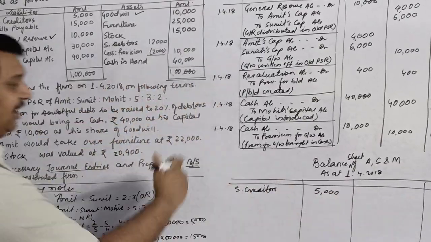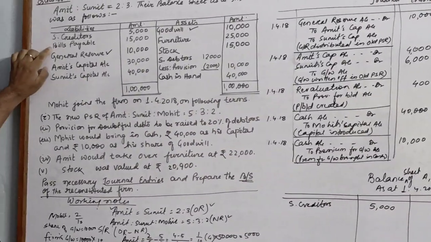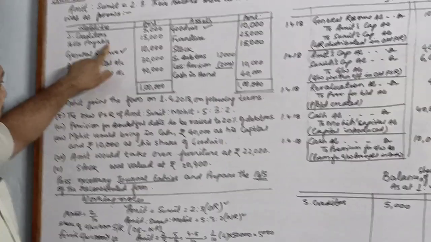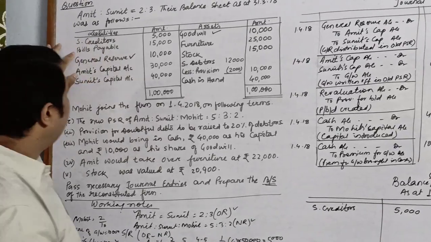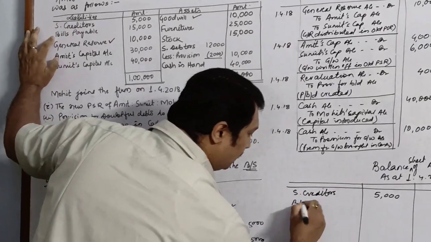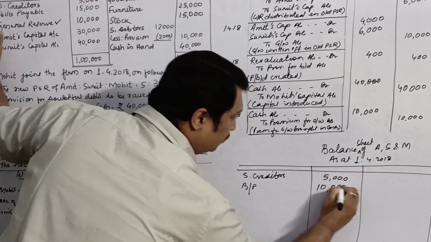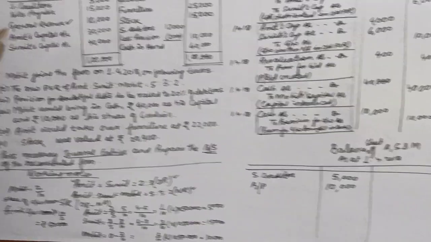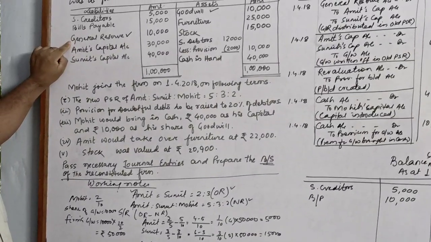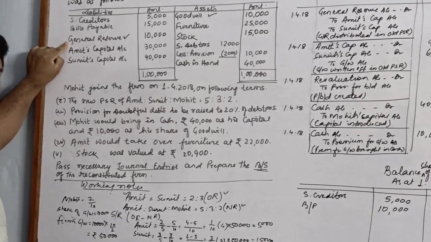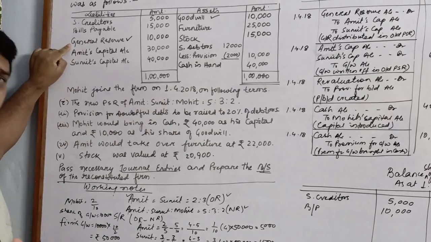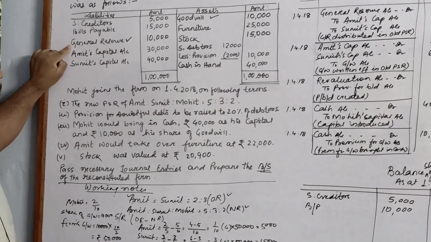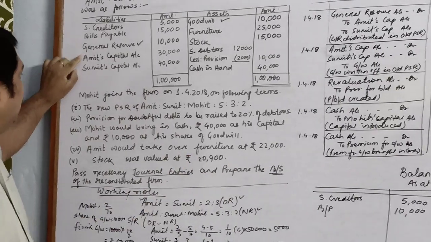5000. No change. I have written the same value. Next adjustment is bills payable. There was no change in the value of bills payable also. So I will write this also as the same. Next is the general reserve, which has already been distributed amongst the partners. Since it has been distributed amongst the partners, we are not going to show it in the new balance sheet.